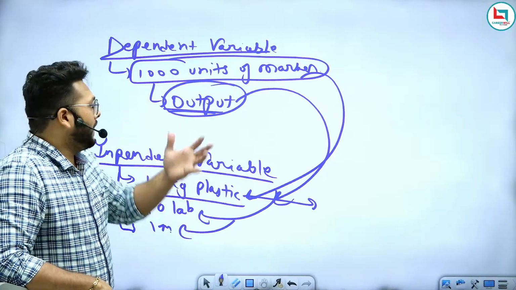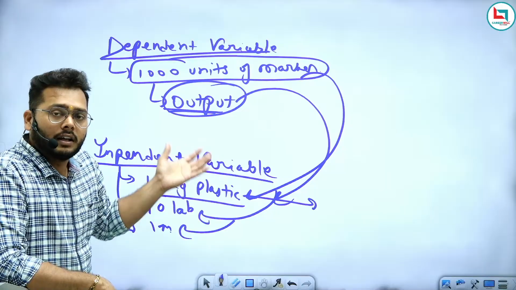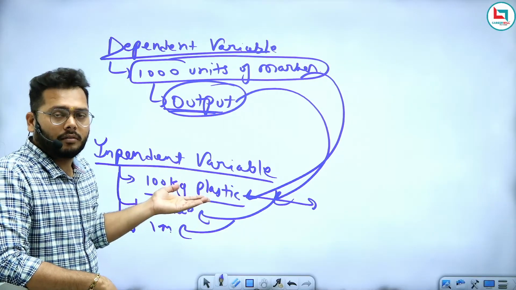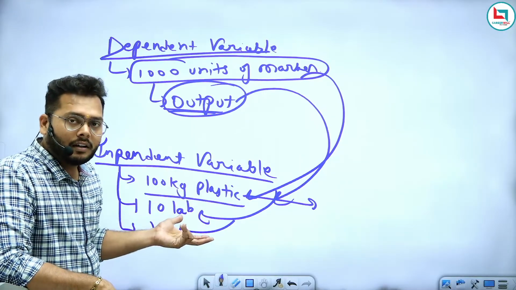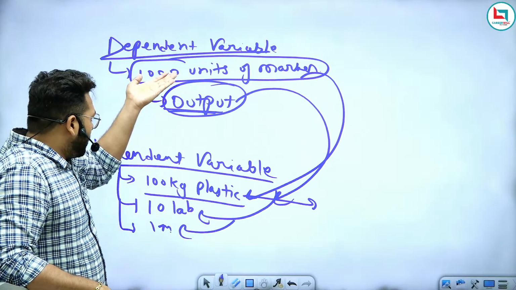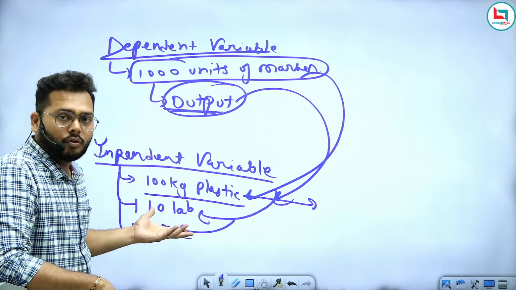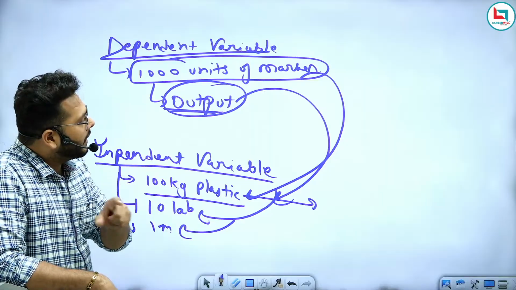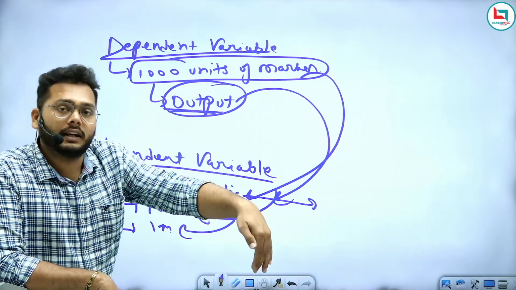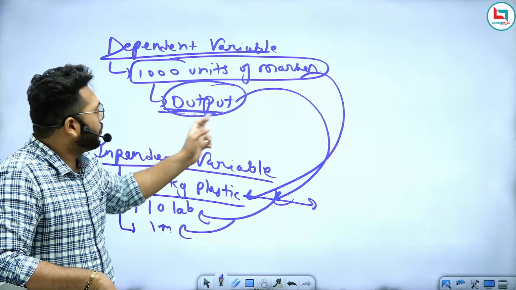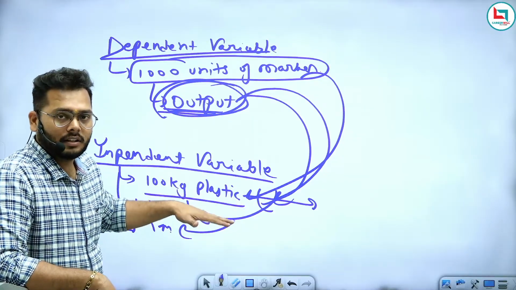Let's say if you want to produce 200 more, say 1200 units of marker, then you have to increase the quantity of plastic and the amount of labor. If you want to produce less marker, you have to decrease the quantity of plastic. So here you can understand that some things are totally dependent on others. If you want to produce any output, you have to depend on these variables.